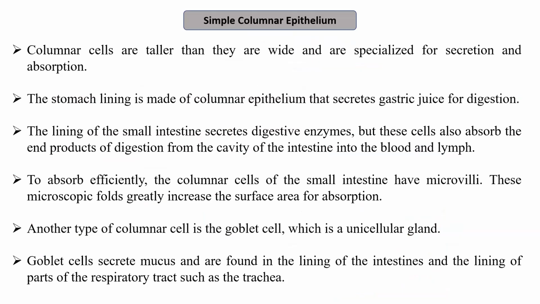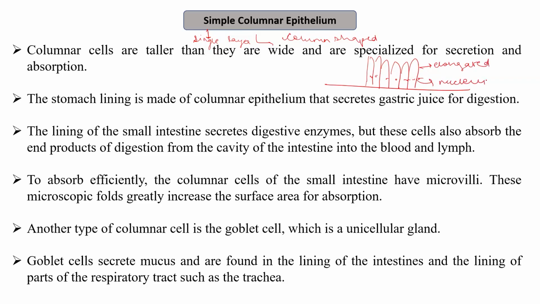Then we have the simple columnar epithelium. As the name suggests, simple means single layer and columnar means column shaped. So in this, what will be the shape of these types of cells? It will be simple, which is the single layer, and column shaped, that is the elongated cells, in which the nucleus is usually present in the lower portion. So columnar cells are taller, as I mentioned, than they are wide and are specialized for secretion and